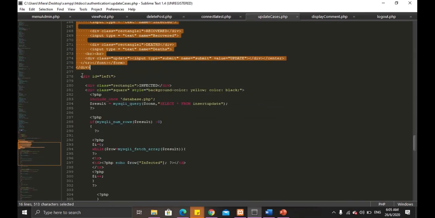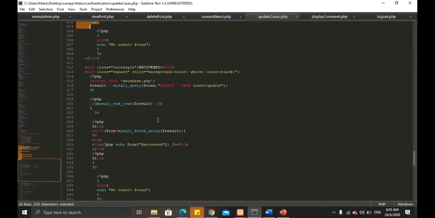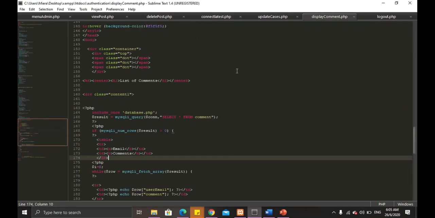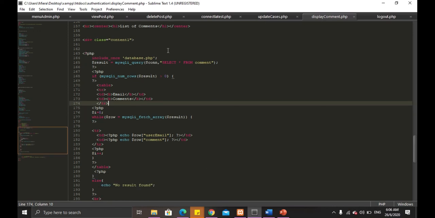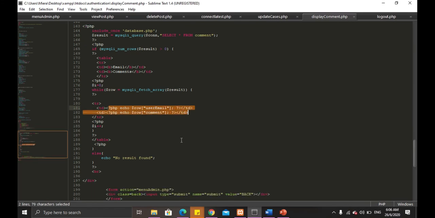This is how we retrieve back the data beside the text area. We have infected, recovered, and also death. Next is display comment.php. This is how we retrieve the user email and their comments to the admin page. Please don't forget to connect the database file and also do the correct MySQL statement. This is how we retrieve and display the data from the database.